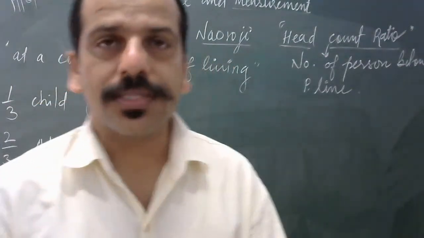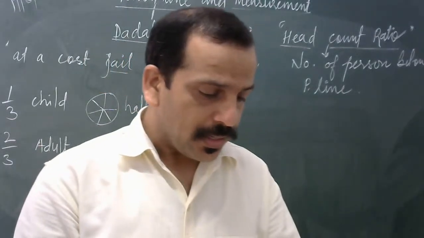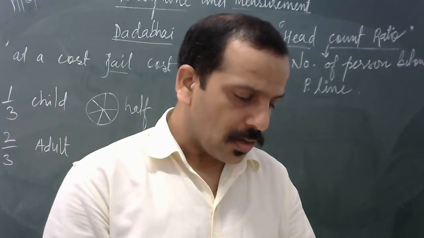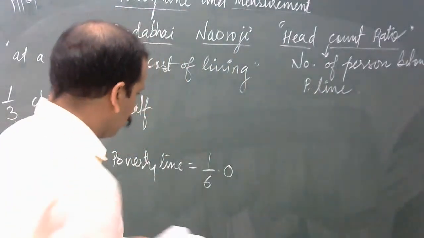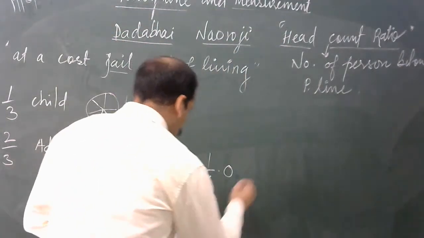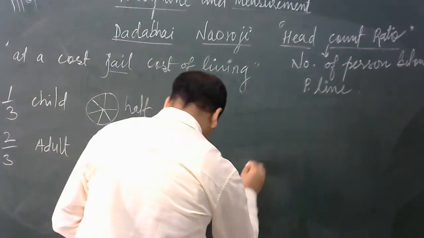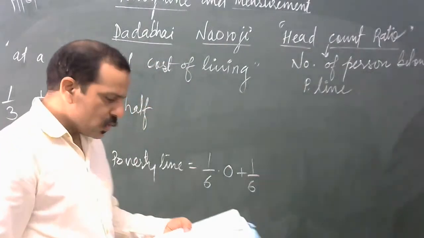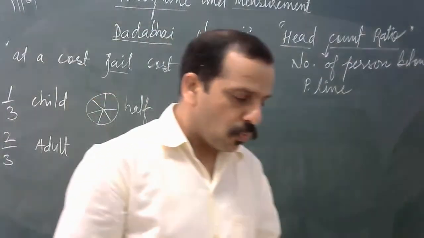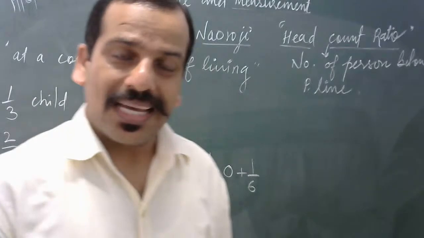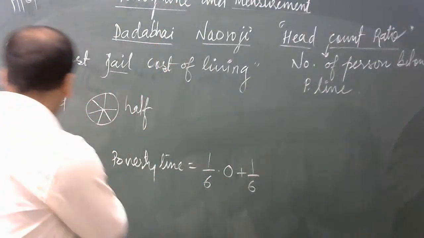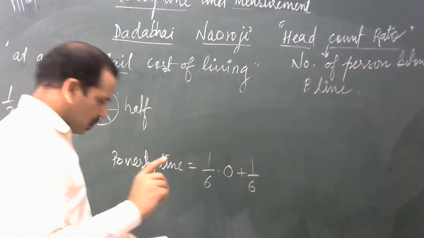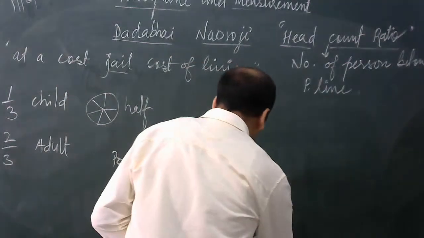And the second part of the line: the other half consume half of what the adult consume. Another half of one third child consume half of the adult.